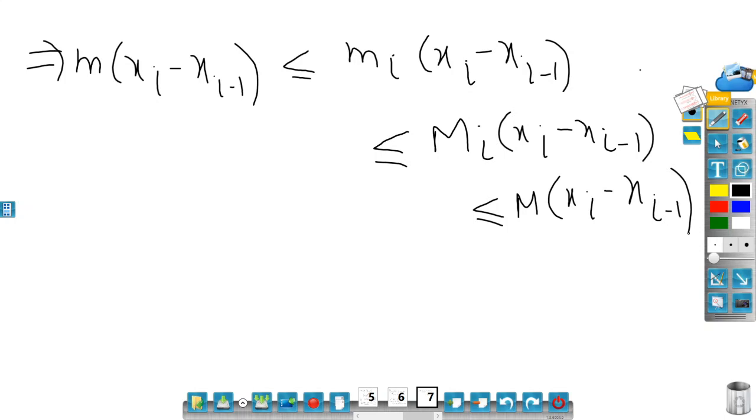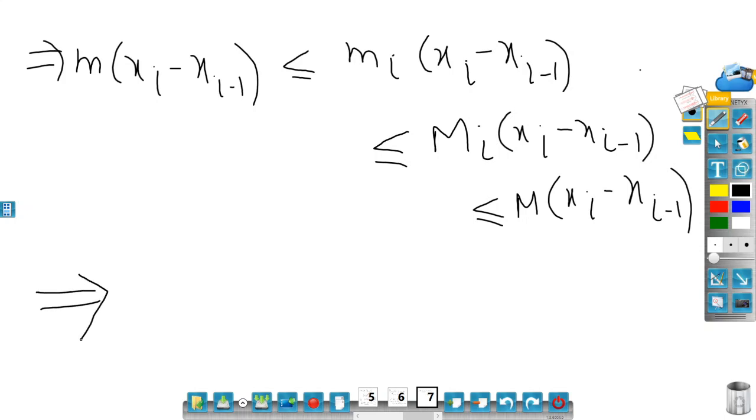See, I don't have space, hence I could not continue in one line. But I will suggest you all students, please write this full inequality in one line only.